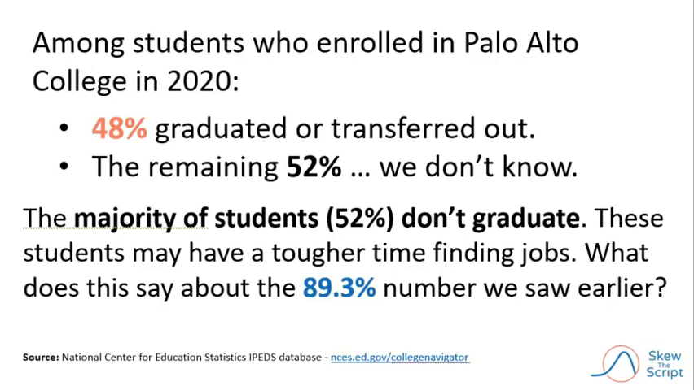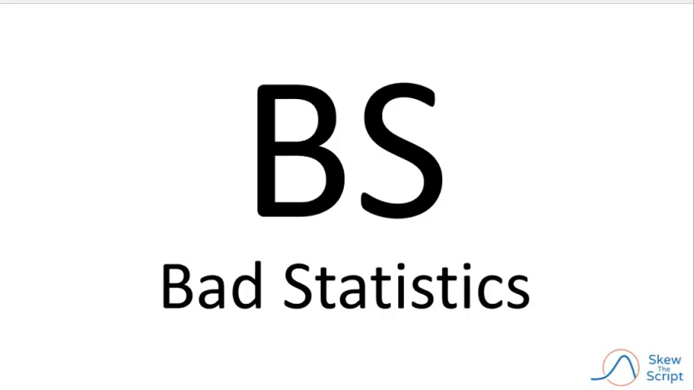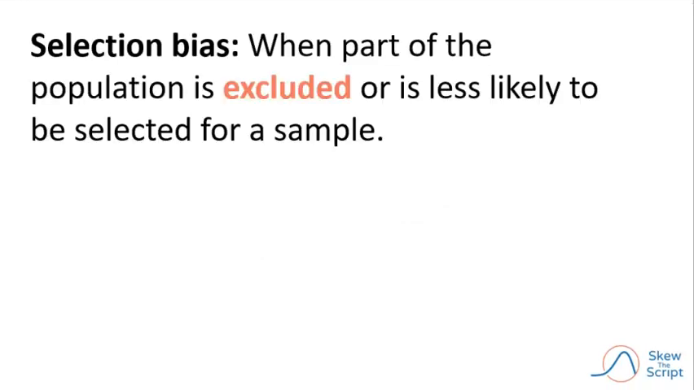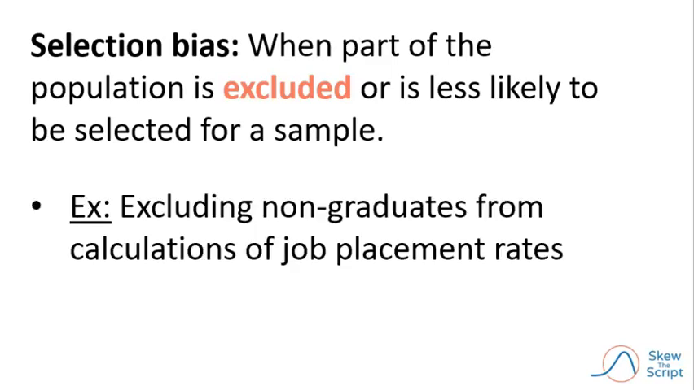So what does this say about that pretty 89.3% statistic we saw earlier? It's BS, and we know what that means. Bad statistics, of course. This is an example of selection bias, when part of the population is excluded or less likely to be selected for a sample. In this case, non-graduates were excluded from calculations of job placement rates.